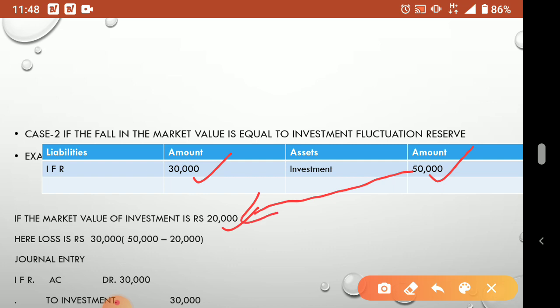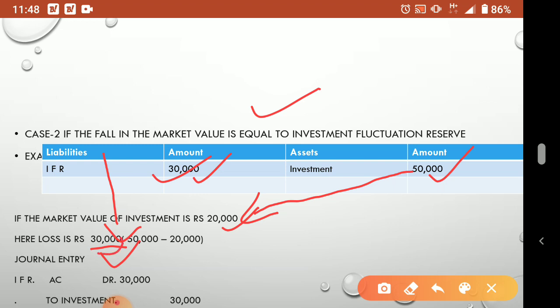So 50,000 and 20,000. 50,000 is the original investment value, but now the market value, meaning the present value of that investment, is 20,000. So you will be under a loss of rupees how much? 30,000 loss. That's why it is said, when our IFR and this loss are the same. See here, IFR how much? 30,000, and our loss is also equal. So that is why this case is equal. The fall in the market value, not the market value. The market value is 20,000. What do we have to compare? The fall in the market value and IFR. So the fall in market value is how much?